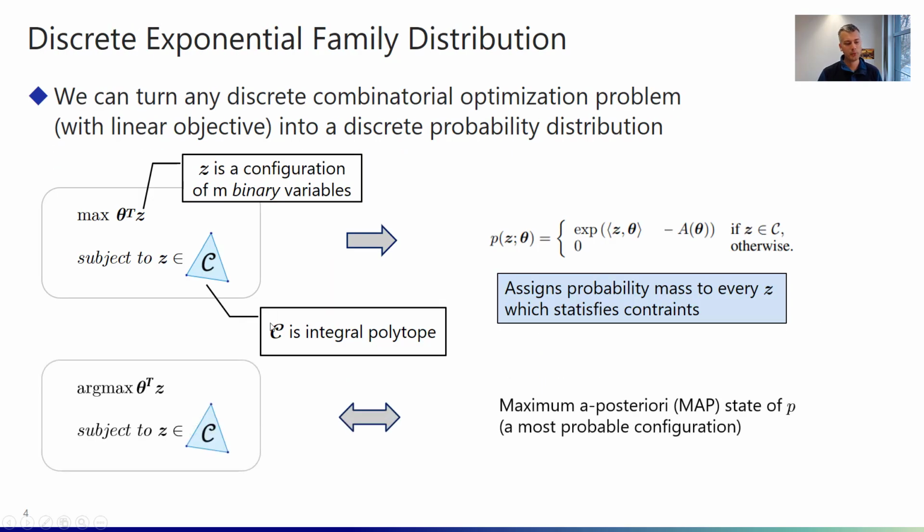And that's mainly because we have this correspondence here between the argmax of the optimization problem and the maximum a posteriori state of our probability distribution. So now in the forward pass of a model, and you saw this in example 1 and example 2, we can either take the argmax, so we can have our z be the result of an argmax operation by solving this optimization problem here on the left, or it can be a sample from this probability distribution, or an approximate sample, if it's a complex distribution that doesn't allow exact samples.